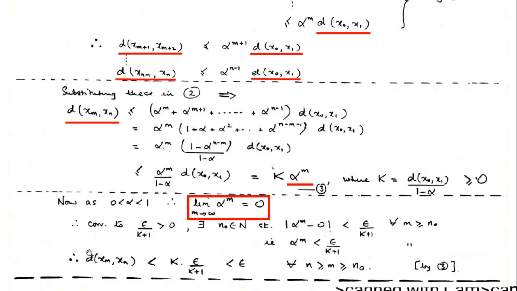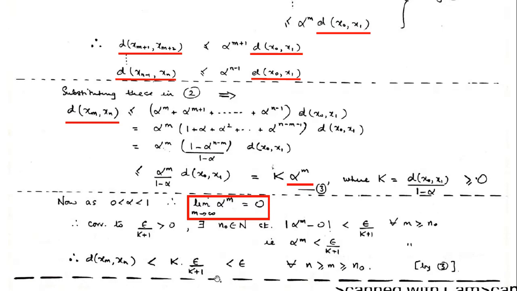So through transitivity of the inequality relation, what we get is the distance between xn and xm is strictly less than epsilon into k upon k plus 1.